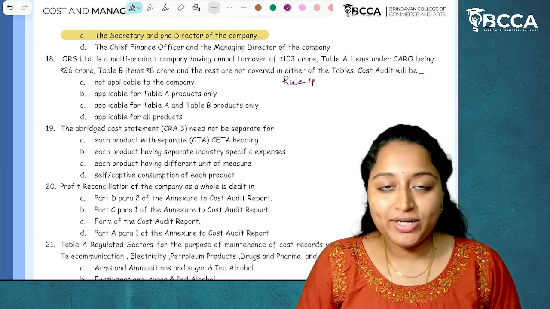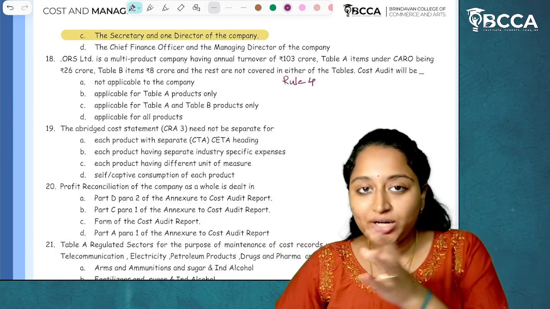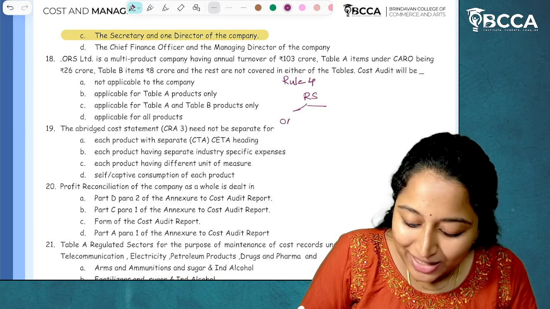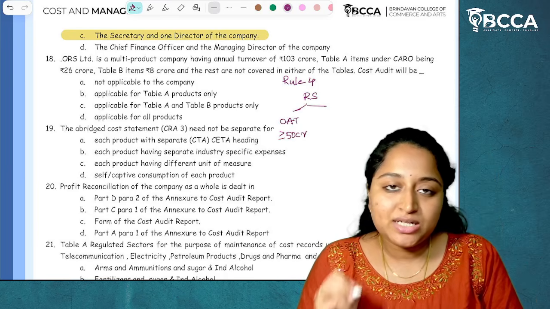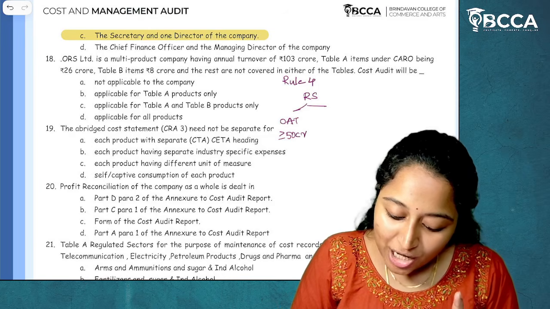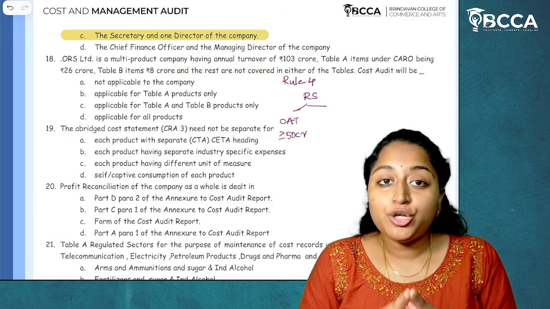Applicability of cost audit. For this we have two different segments. One is the regulated sector and the other is the non-regulated sector. Now for the regulated sector, how much should be the overall annual turnover? It should be more than or equal to 50 crores.